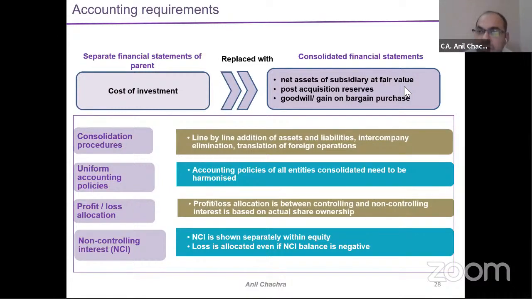Non-controlling interest under the balance sheet will be shown under a separate head, under the equity head, right? So the loss will be allocated even if the NCI balance is negative. That means if there is any loss, it needs to be allocated between the NCI and the owners, and if it's negative, it will still be shown under the equity part as far as Ind AS 110 is concerned.